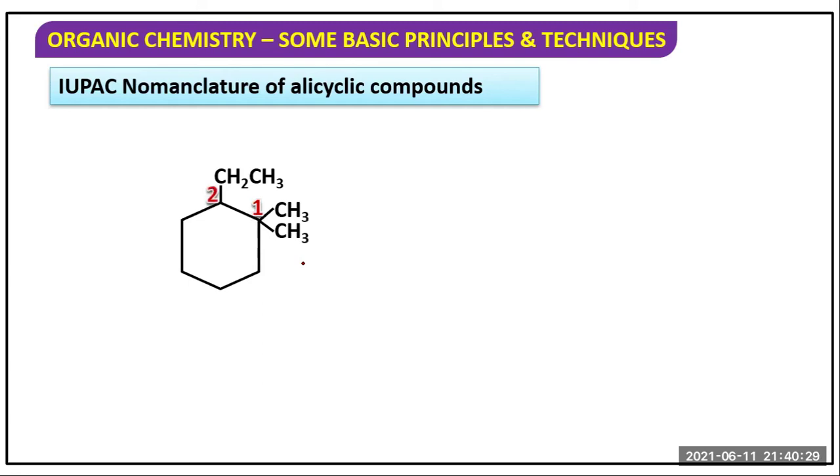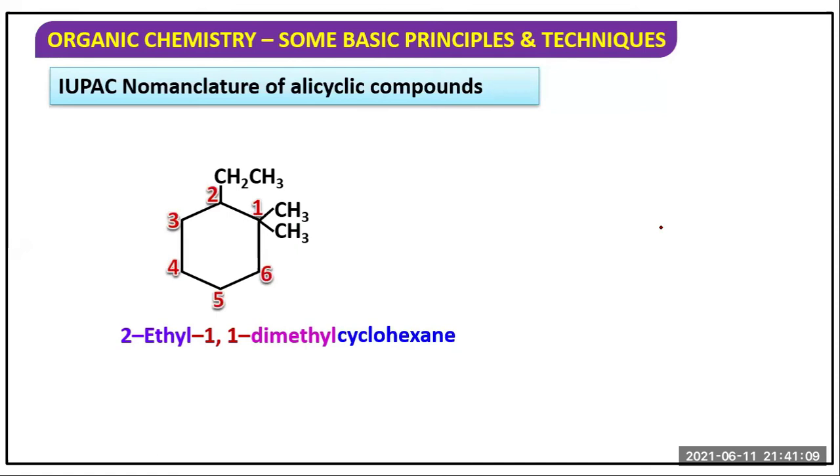Okay. What is this? Cyclohexane. Okay. So 1 dimethyl, 2 ethyl. What will be the nomenclature? 2 ethyl hyphen 1 dimethyl hyphen cyclohexane. Because alphabetically the ethyl group is first, but this is the first number carbon. So 2 position contains ethyl. So 2 ethyl, 1 dimethyl, cyclohexane. Clear?